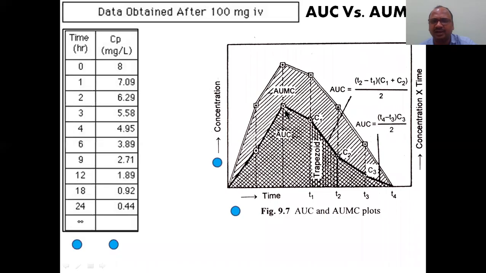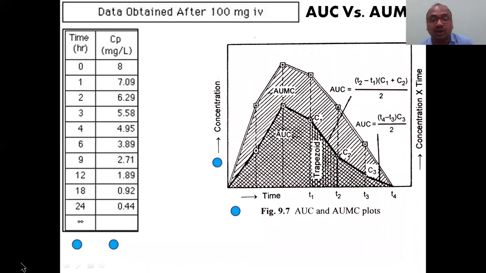so that we will get the AUC. See my pointer here, area under the curve. You have to divide it into a number of trapezoids like this. This is one trapezoid, second, third, fourth, fifth, sixth. So by using the trapezoidal method, we can calculate the AUC. Don't look at AUMC now. Only AUC, time, and concentration of the drug in the plasma in front of your eyes. The remaining are blurred, so don't think about it.